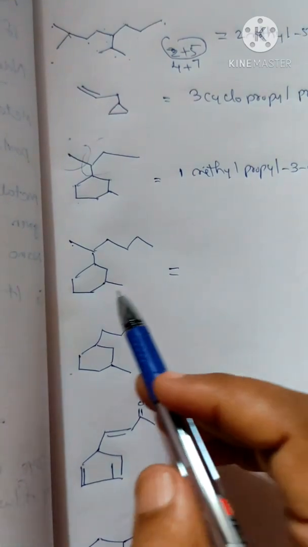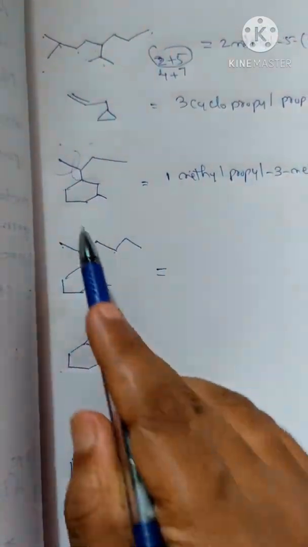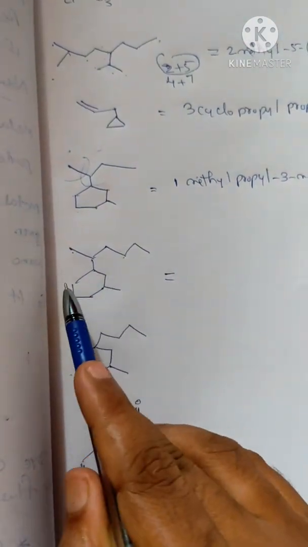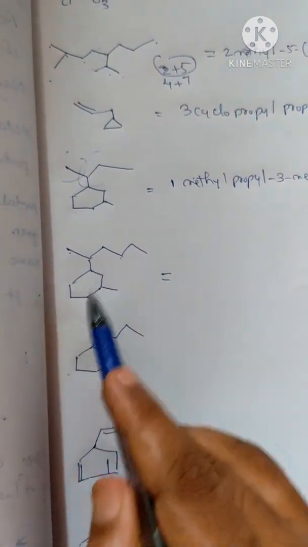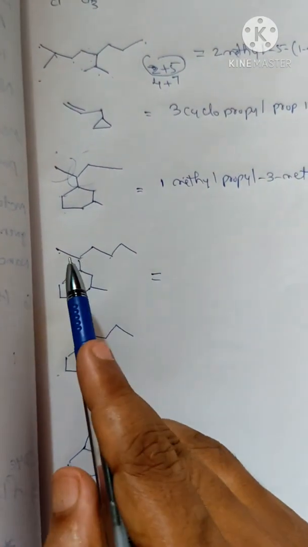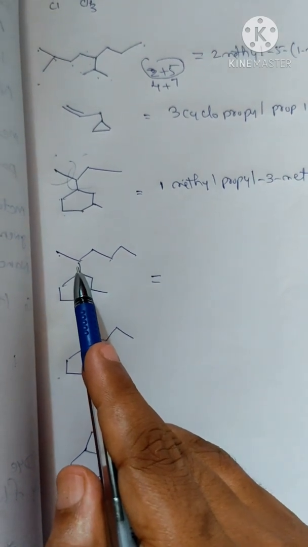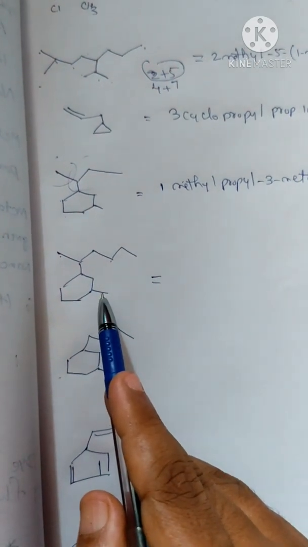If you are naming this compound, you can see the same criteria. 1, 2, 3, 4, 5, 6. 6 carbon atoms are there, so we have to give preference to 6. Then 1, 2, 3, 4, 5, 6. Here also 6. So in competition, the 6 carbon ring has more importance. In the second position we have a cyclohexyl group. Then on that cyclohexyl, at the third position we have a methyl group.